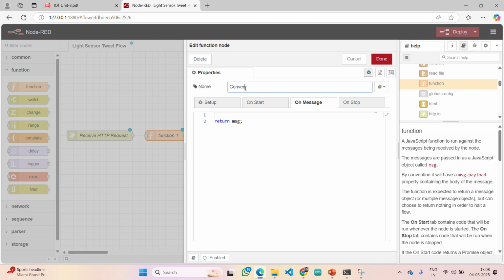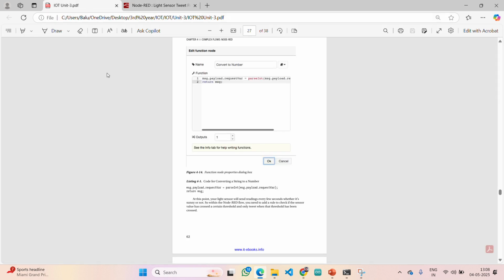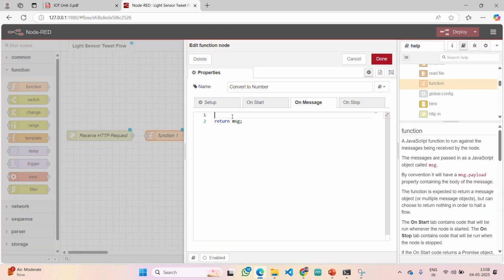From string to number we are converting, right? Convert to number, this is the function name. And for that, how you convert is you need to use this first line. Don't see the image and type, because the image does not give complete clarity. Here you need to enter the same thing.